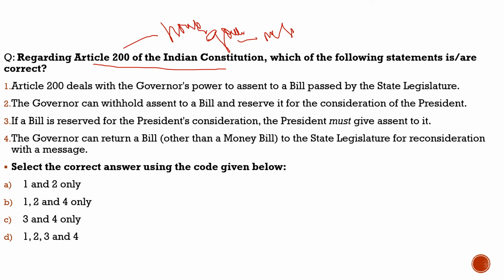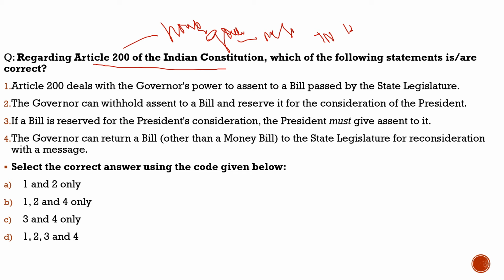And here is the case where the governor in Tamil Nadu has withheld at least 12 bills. With respect to that, the Tamil Nadu government went to the Supreme Court, and now the Supreme Court is asking the governor questions about those things. Why is the governor withholding these bills? With respect to this, we need to have a proper understanding of Article 200. It could be asked in the exam, so without any delay, let's solve it.